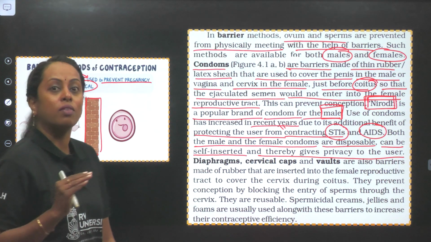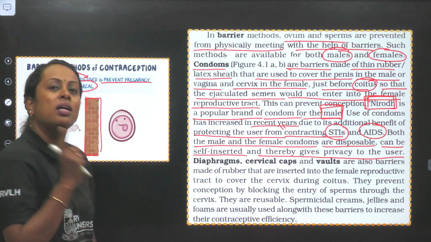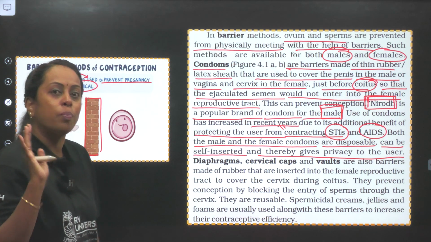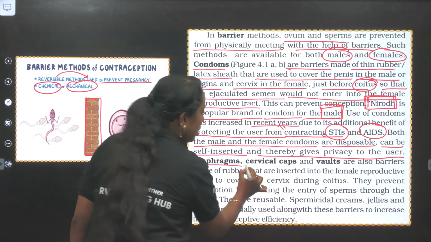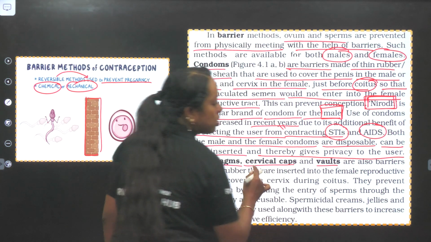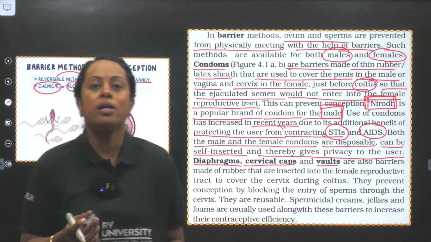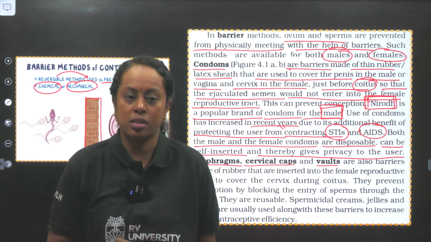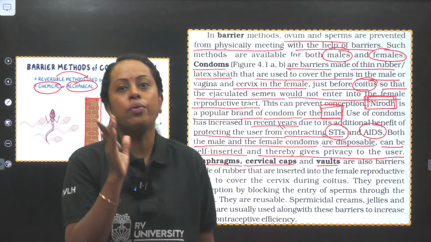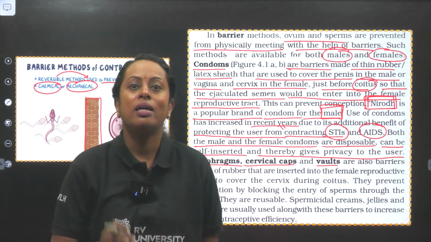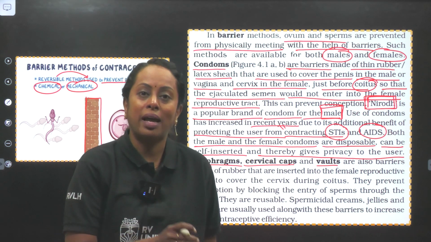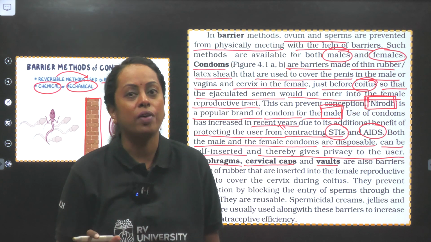I hope we covered all the important points, but there is something important that we have to make a note of here. Check out females: diaphragms, cervical caps and vaults. Where are they placed? They are placed at the cervix. Definitely they prevent the sperm from meeting the ovum. But the question is, does it protect the female from sexually transmitted infection?